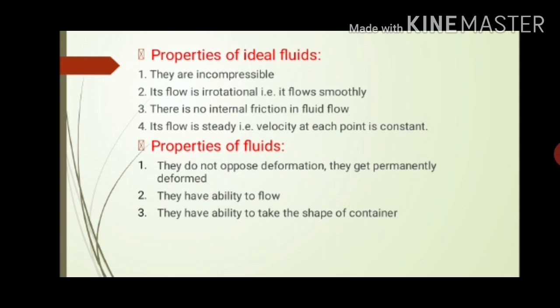And if the flow is also steady, the velocity at each point is constant, which is what the fourth point tells you. The third point is that there is no internal friction in the fluid. If there were internal friction, it would not be able to flow smoothly.